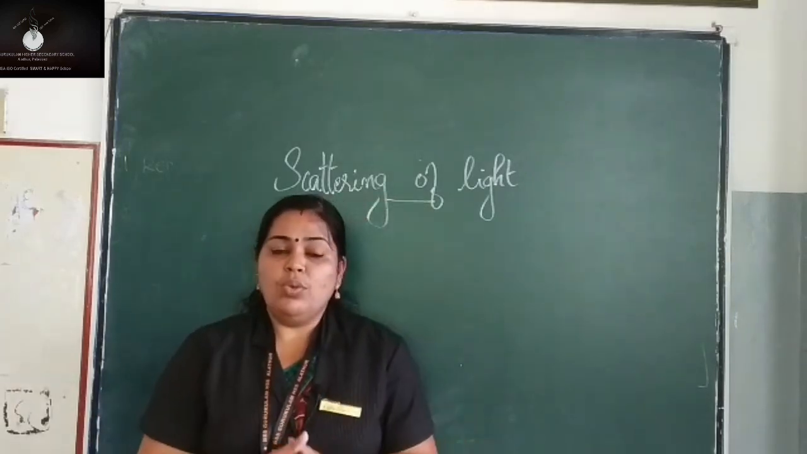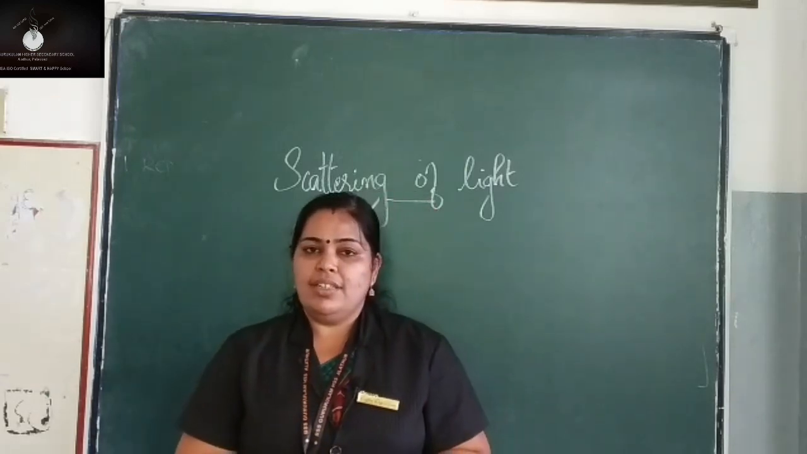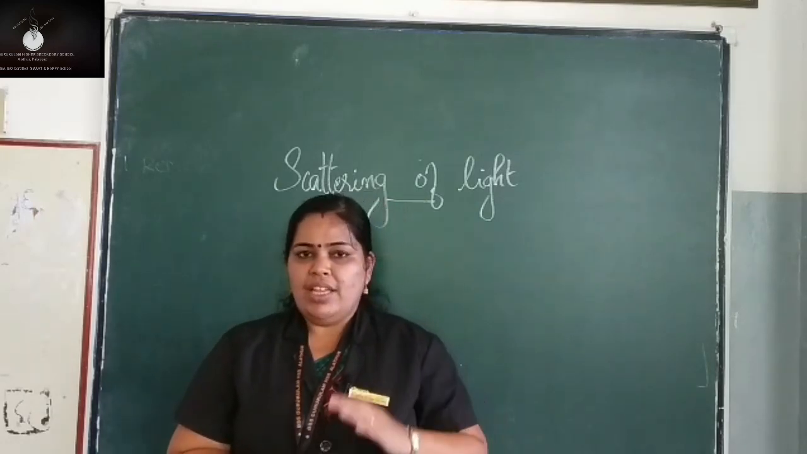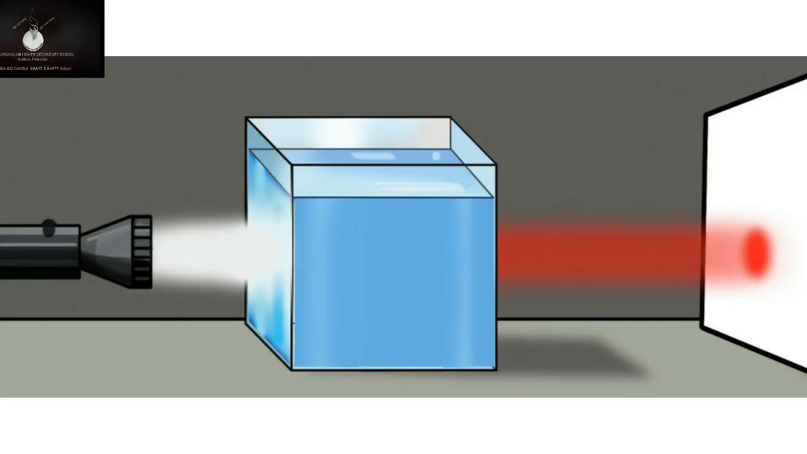Now, do all the colors undergo scattering at the same rate? Let's see one experiment. There is an experiment given in your textbook. Just see to it. You can see water is taken in a beaker and a torchlight is made to fall on the water from one side of the beaker, isn't it? And the light emerging from the beaker is focused on a white screen. So what happens?